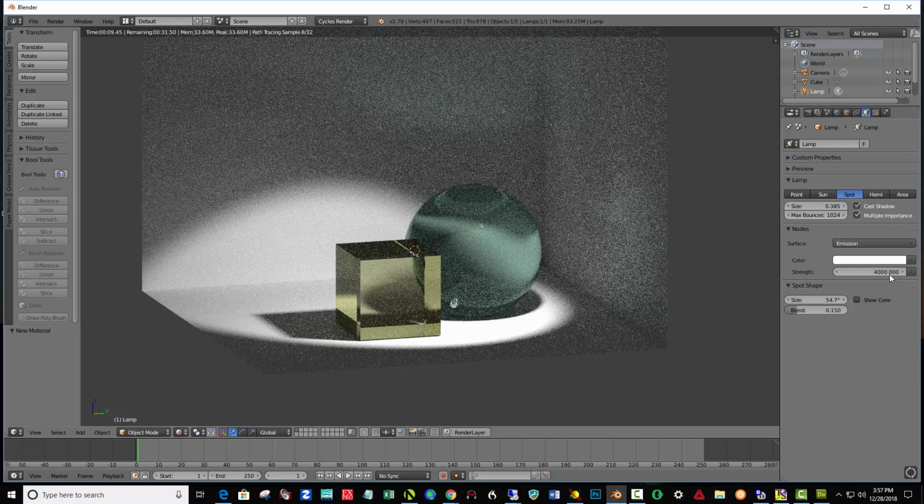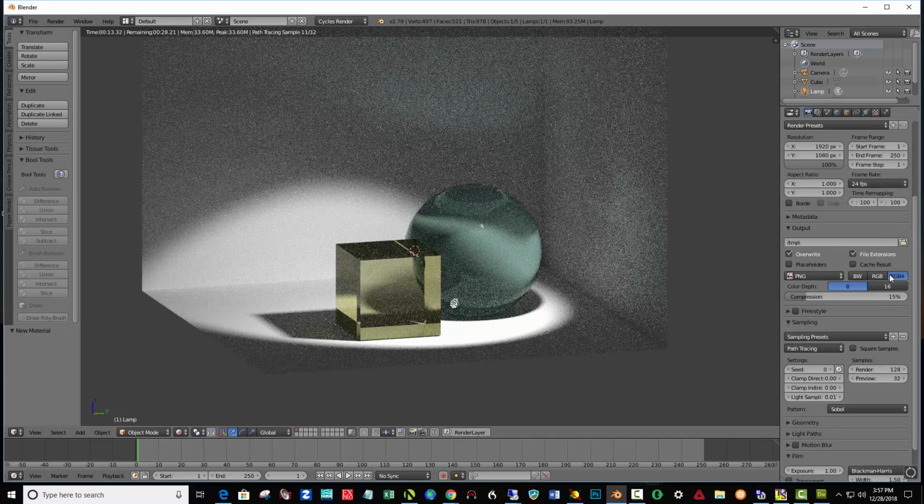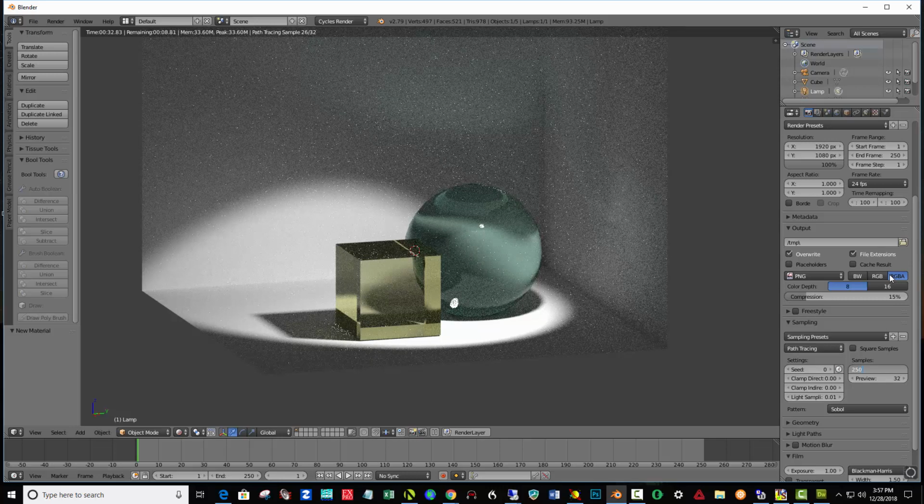Now if I were to do a render, I'm going to click the camera to get into the render menu. And we still have sampling open from our last video. If it's not, you can just toggle it open. The sample amount is 128 here, and because it's glass and there's a lot more going on, I'm going to up this to 250.